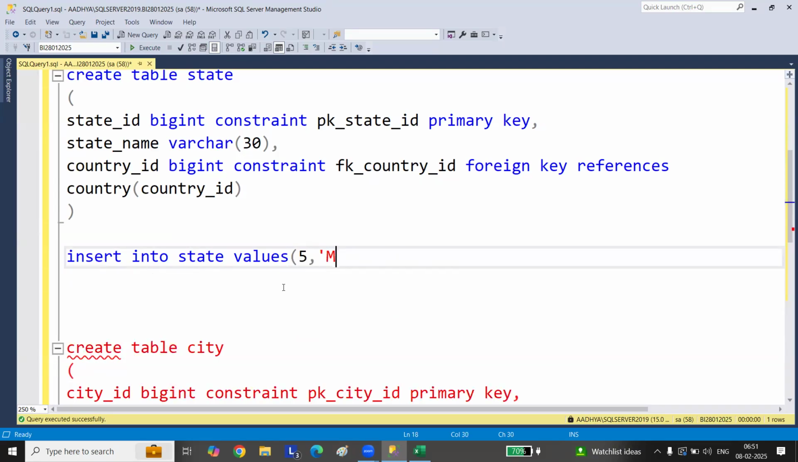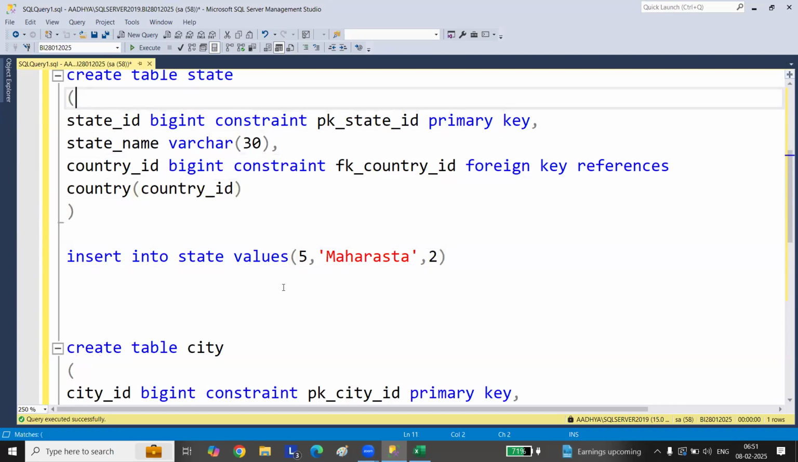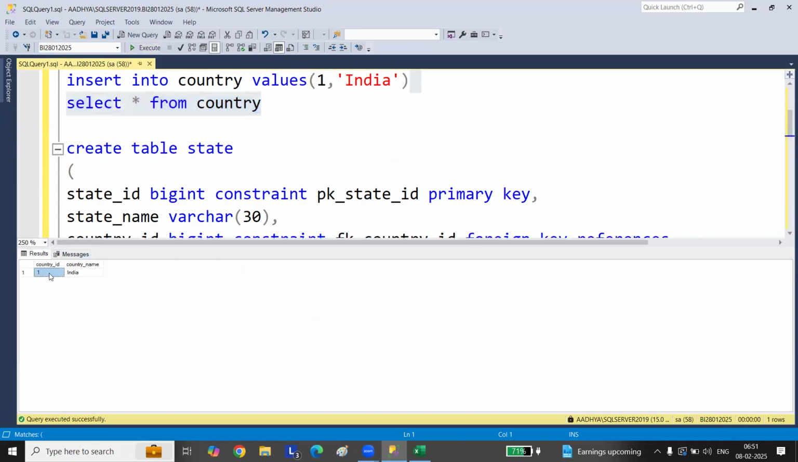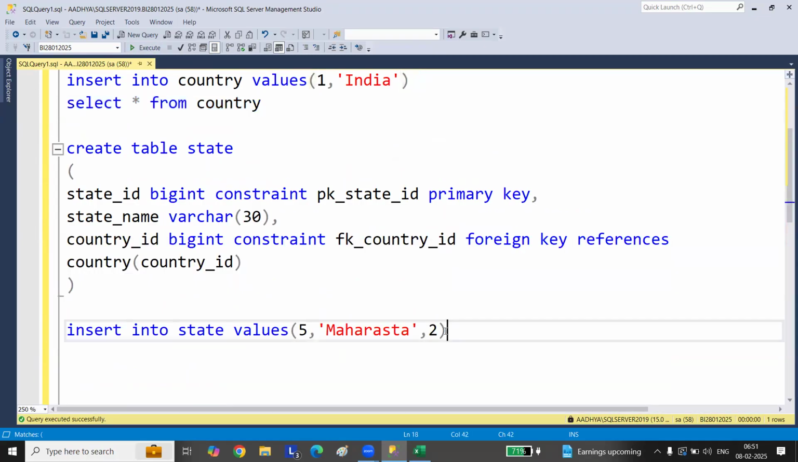I'll go with Maharashtra. Maharashtra belongs to India, but India has got only 1. I'm trying to give 2 values. So this country value here is 1. Here it is 1. Country ID is 1. Now I'm giving some value here which is not present in the country table.